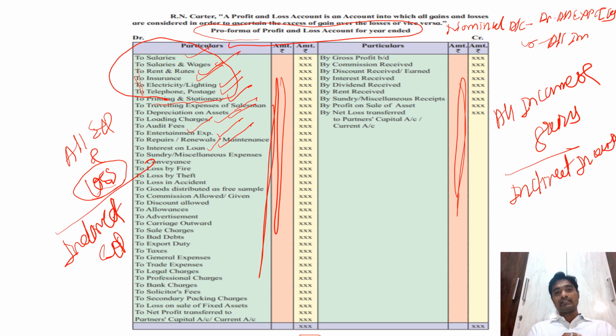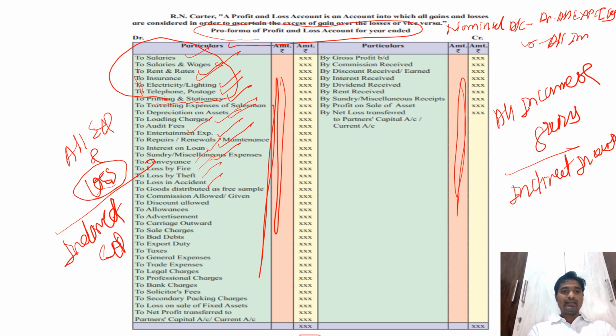Whenever the trial balance is given, we should identify whether the expense is actually incurred. If it is actually incurred, then it is taken to the profit and loss account debit side, and if it is payable in the future, then it should be taken on the balance sheet liability side. So these are the things where we already made the payments. Then sundry or miscellaneous expenses, conveyance, loss by fire, loss by theft, loss in accident. So these are losses.